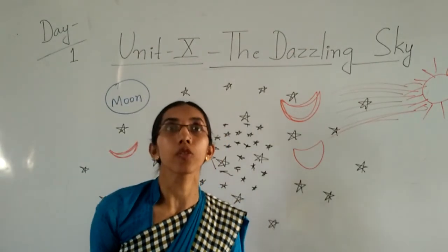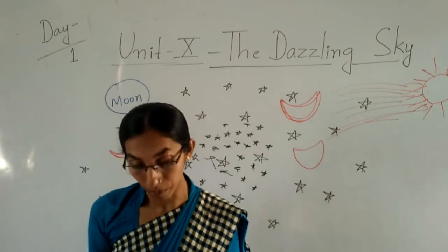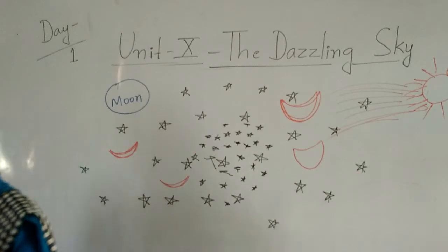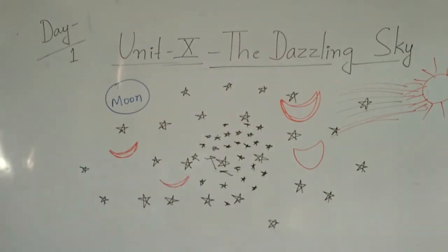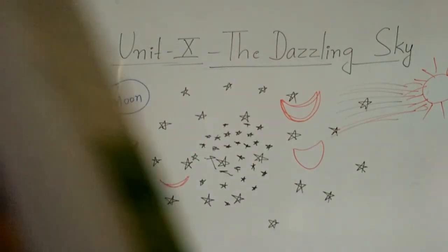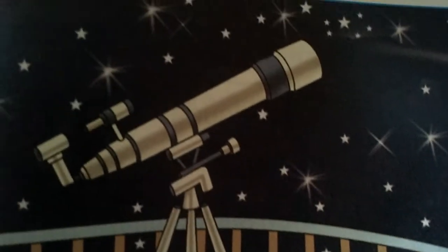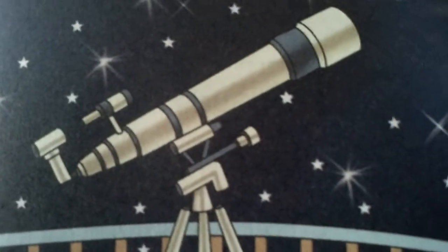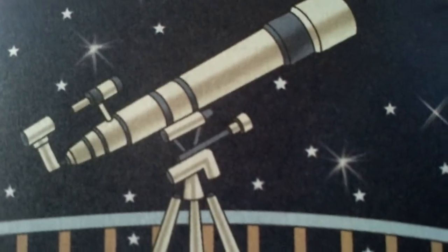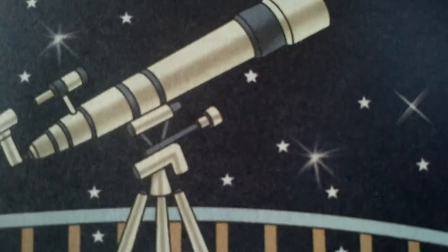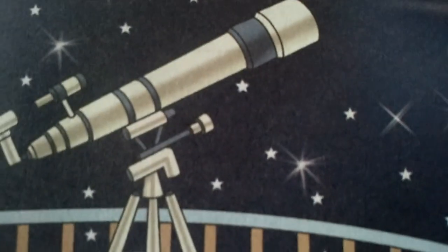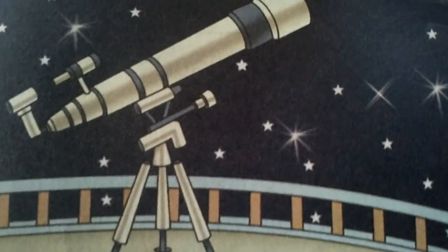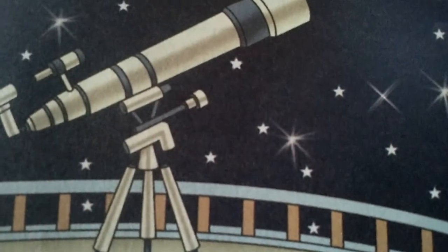So who founded the telescope, children? Galileo. Okay, Galileo. So here I will show the image of the telescope. You can see, children, this is called the telescope. With this telescope we can see the stars and the planets. Which planet has the rings, how it looks, what is the color, everything we can see with the help of this telescope only.